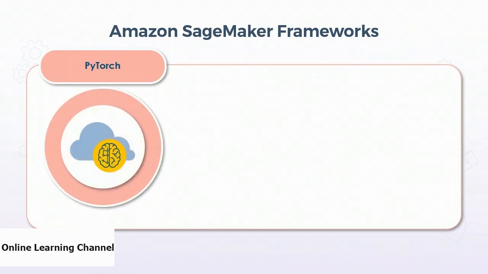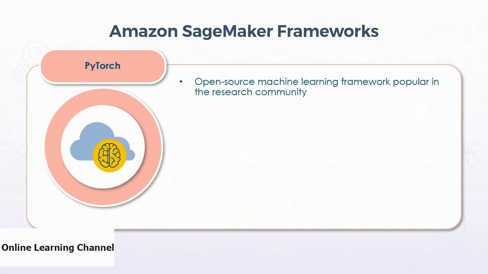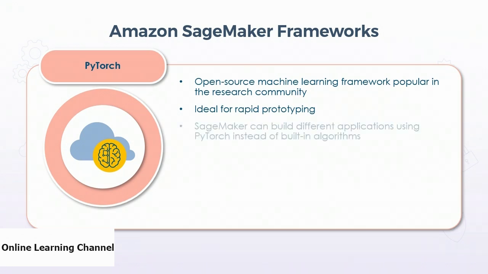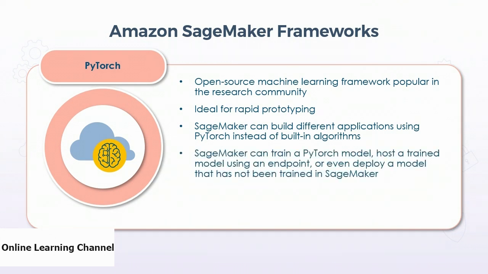Next, we have PyTorch, an open source machine learning framework popular in the research community. It is good for rapid prototyping. Facebook recently merged Caffe2 into the PyTorch project to support productionalization and serving PyTorch-based models. With SageMaker, you can build all sorts of applications using PyTorch instead of built-in algorithms. So you can train a PyTorch model, host a trained model using an endpoint, or even deploy a model that has not been trained in SageMaker.